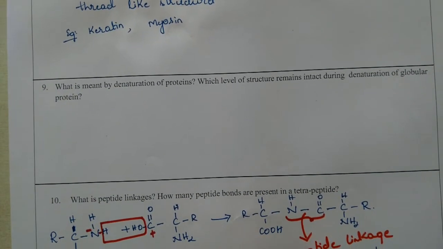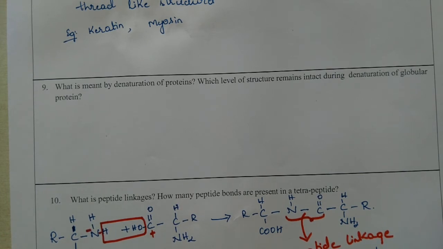Next we have: what is denaturation of proteins. Denaturation of protein is a process in which the protein loses its tertiary and secondary structure by application of some external stress like changing temperature, pressure or pH.